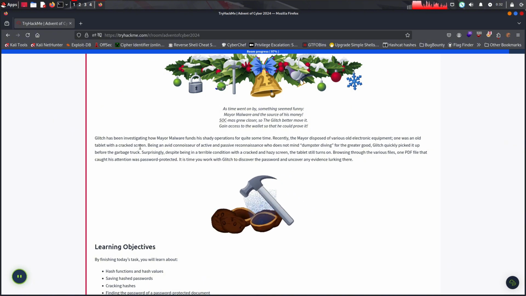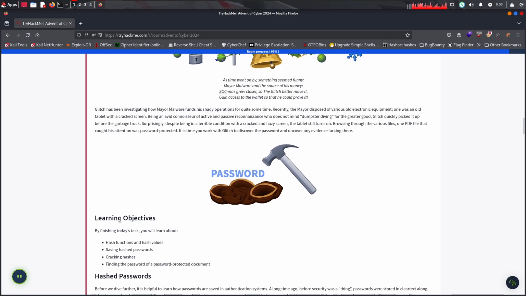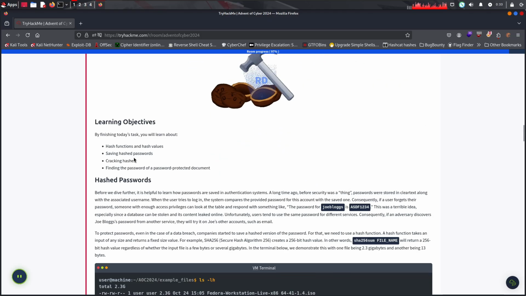Surprisingly, despite being in terrible condition with a cracked and hazy screen, the tablet still runs on. Browsing through the various files, one PDF that caught his attention was password protected. It's time we work with Glitch to discover the password and uncover any evidence lurking. So we're gonna learn about what hashes are, saving hashed passwords, and cracking hashed files.